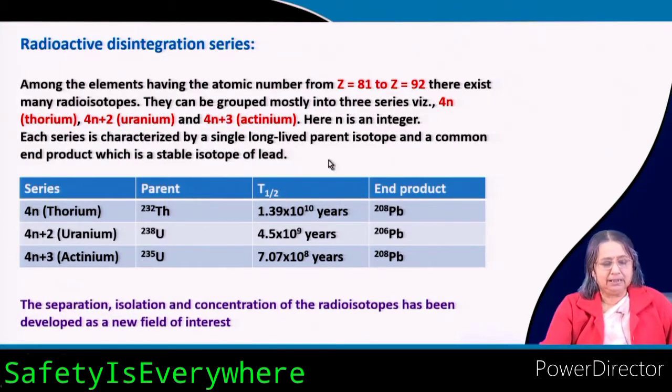Now, each series is also characterized by the T half, which I told you is a very characteristic thing for radioactive elements. This one, thorium, has a half life of 1.39 times 10 to the 10 years; this one, uranium 238, 4.5 times 10 to the 9 years; and uranium 235, 7.07 times 10 to the power 8 years. So, these are the 3 series.